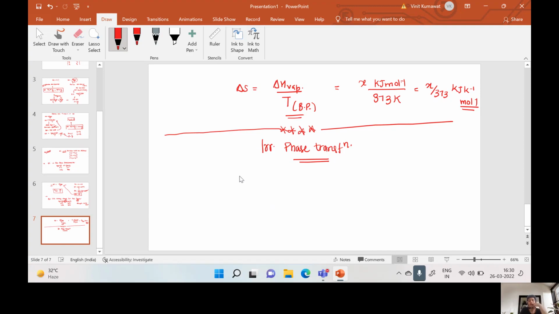So for example, we have H2O solid, which is converting into H2O liquid. Its temperature is 0 degrees Celsius, but its temperature is 25 degrees Celsius at 1 atmosphere pressure.